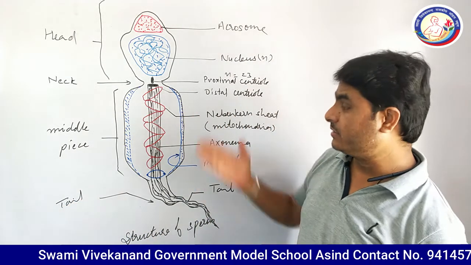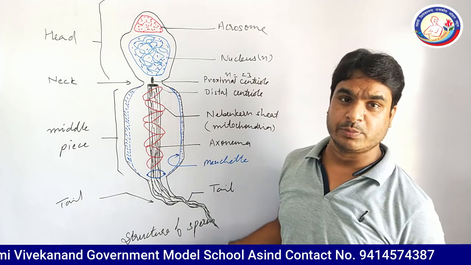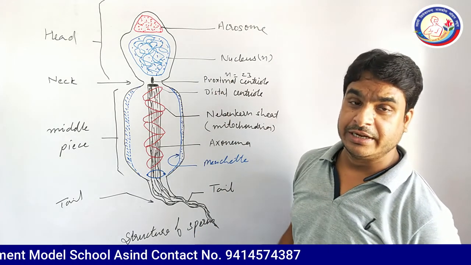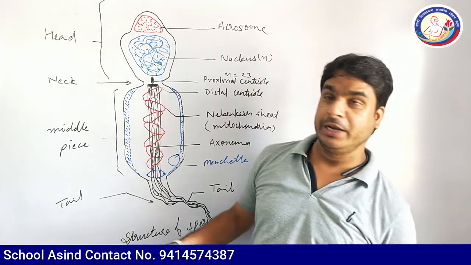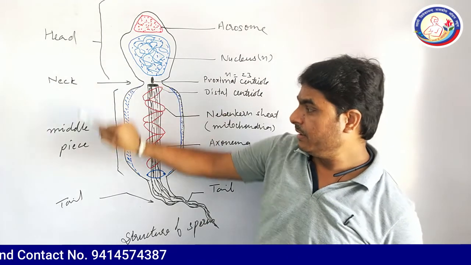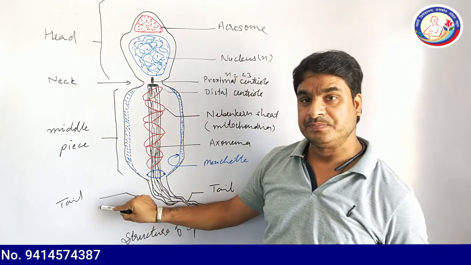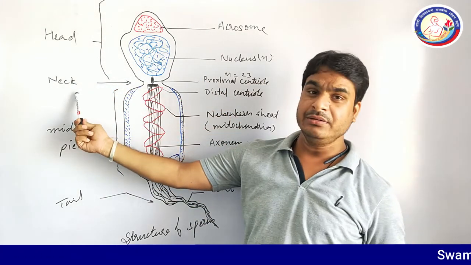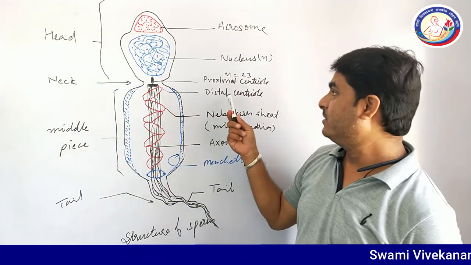So dear students, this is the typical structure of a sperm. Basically it is a thread-like structure subdivided into three important parts: the head, middle piece and tail. In between the head and middle piece, the neck is given and it is made of the centrosome.